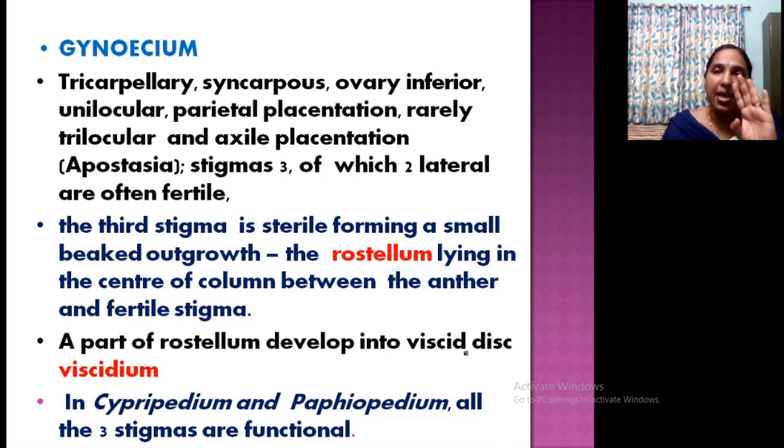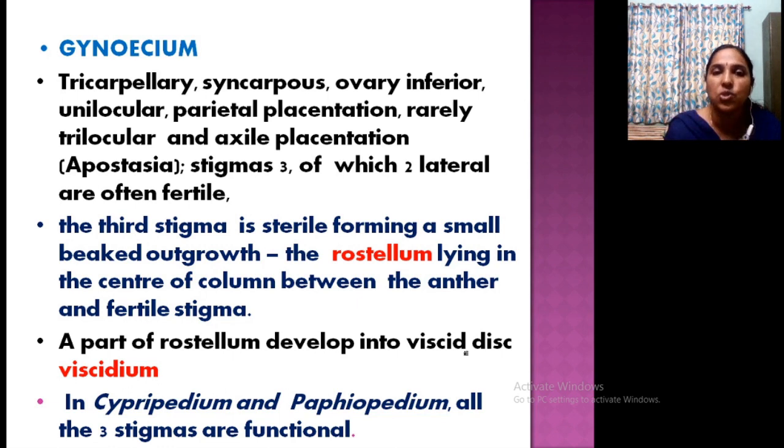So the gynoecium is tricarpellary, three carpels, syncarpous, inferior, that is an epigynous flower, with parietal placentation. Very important. Rarely axile placentation is also seen. So three stigmas are there, two lateral ones are often fertile. So tricarpellary, syncarpous, inferior ovary. Parietal placentation is the general one, but sometimes axile is also present.